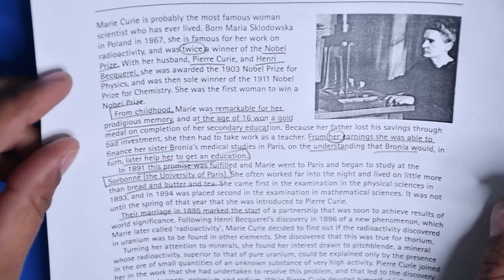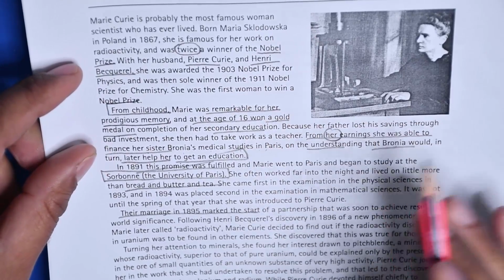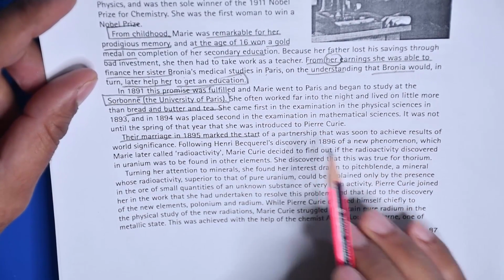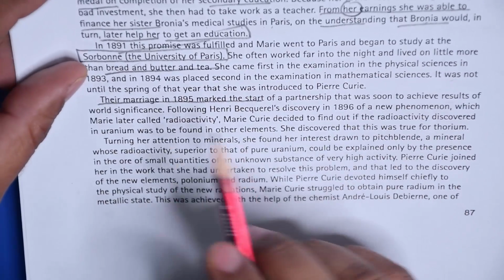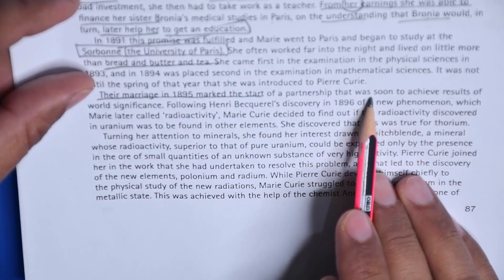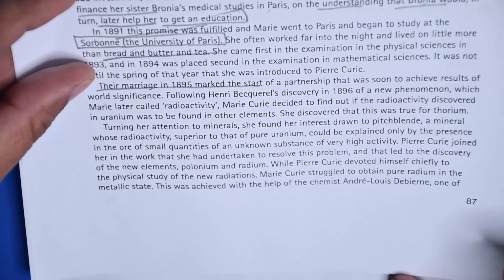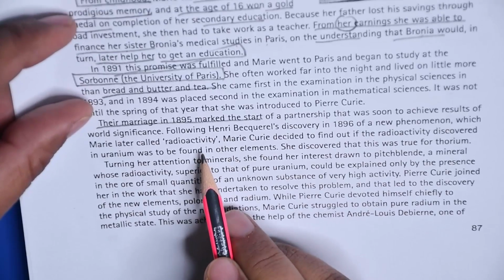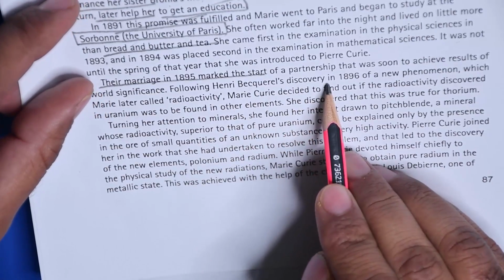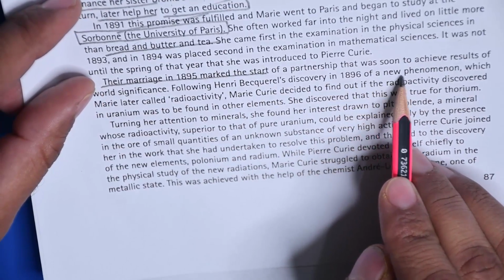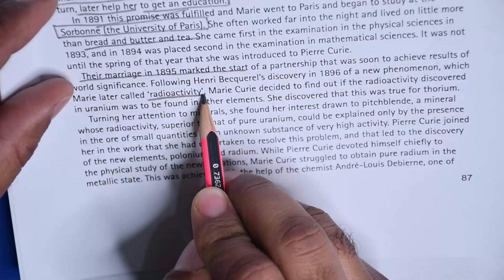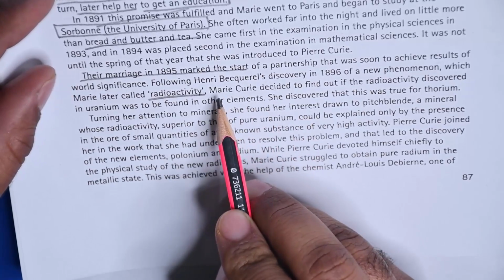Alright, uranium and radioactive. Here there is the Nobel Prize thing. We found some answers here about her studies and all that. Okay, so let's see. Then marriage, let's see from here. We need to find that thing actually, radioactivity is here. Okay, let's read from here. Following Henri's discovery in 1896 of a new phenomenon which Marie later called radioactivity. Okay, that's right. Now what do they say about it?